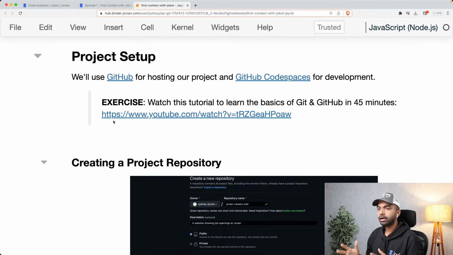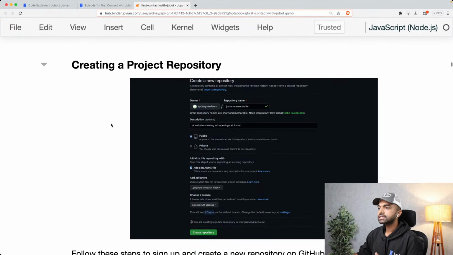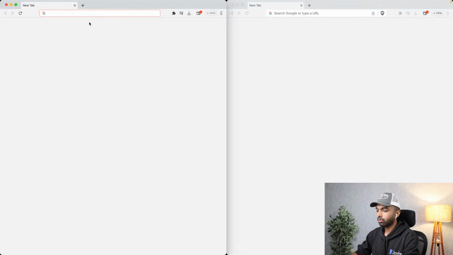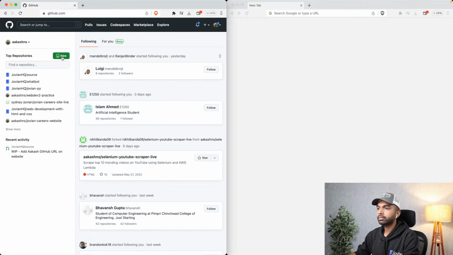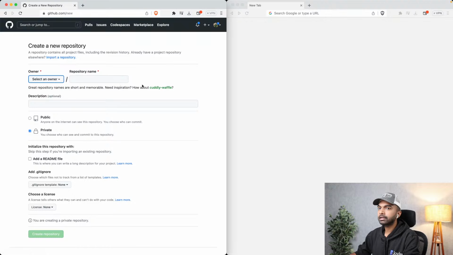We will use GitHub for hosting our project and GitHub Codespaces for development. Here's a quick tutorial on Git and GitHub that you can learn in half an hour to 45 minutes, in case you don't know the basics already. The first step here is to create a new project repository. So I'm going to go to github.com, and click the new button so that I can create a new repository.